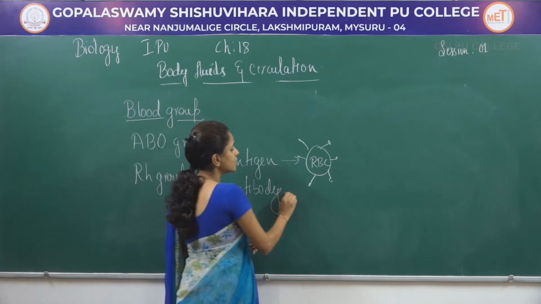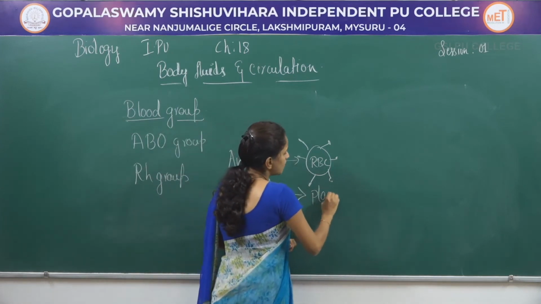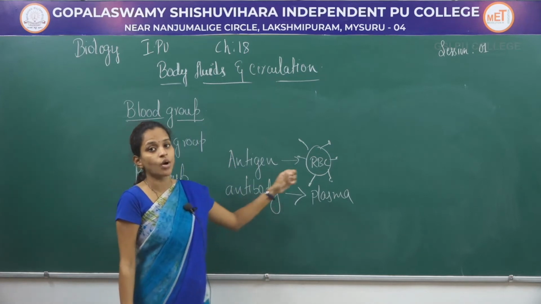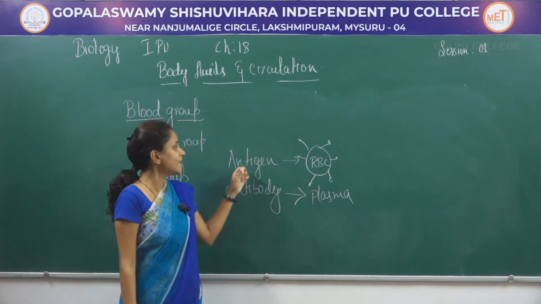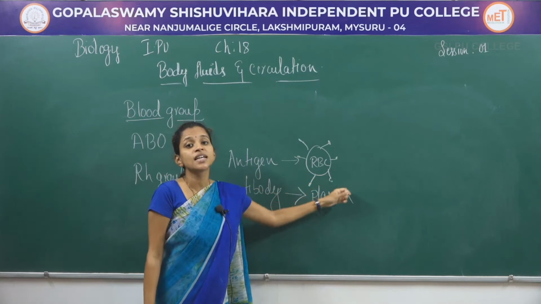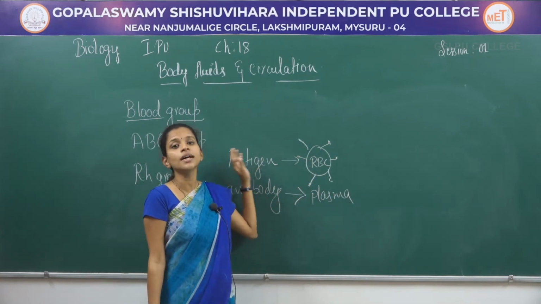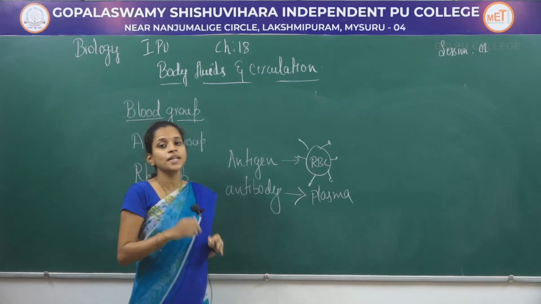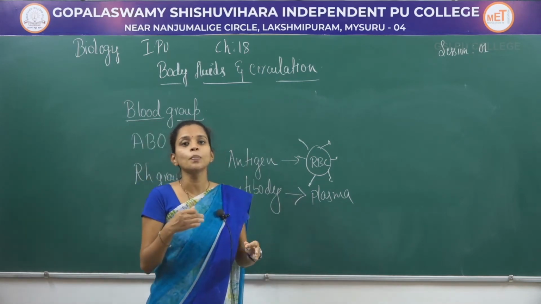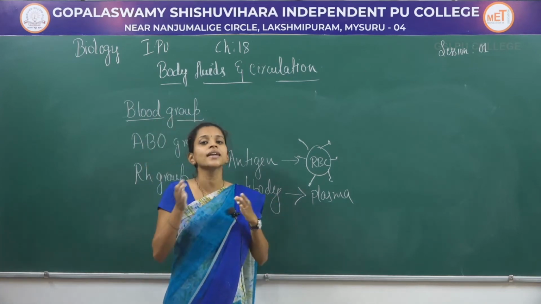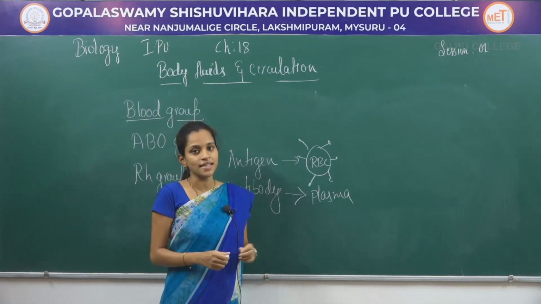Are they antibodies? These are dissolved in the plasma. You can find the antibodies dissolved in the plasma, and antigens are present on the surface of the RBC. Now let us study how the ABO blood group has been classified into A blood group, B, AB as well as O, and what types of antigens and antibodies are present in them.